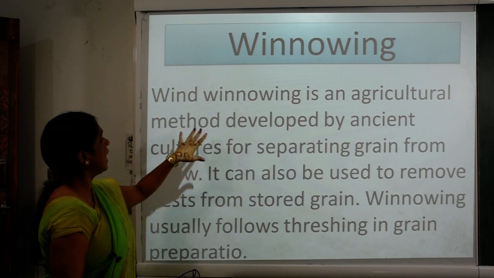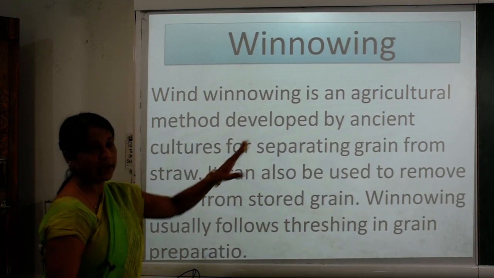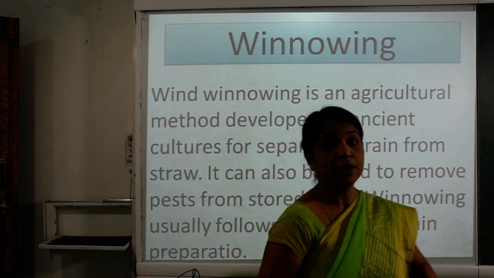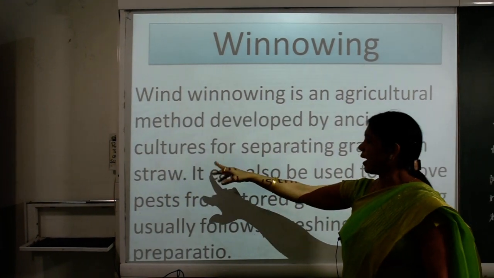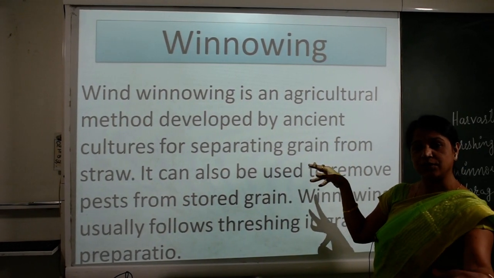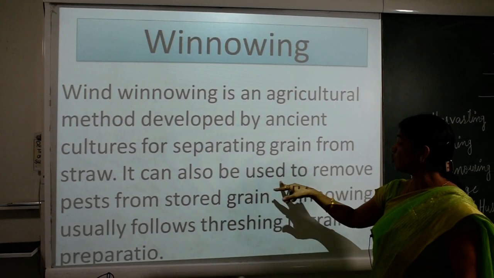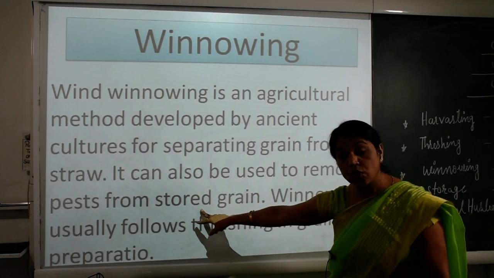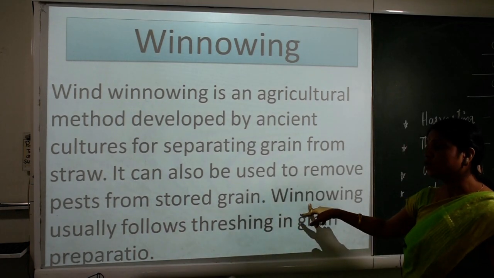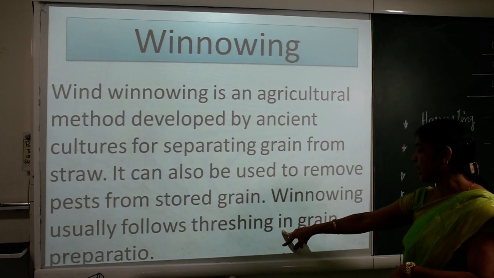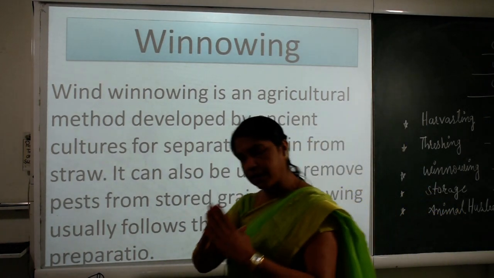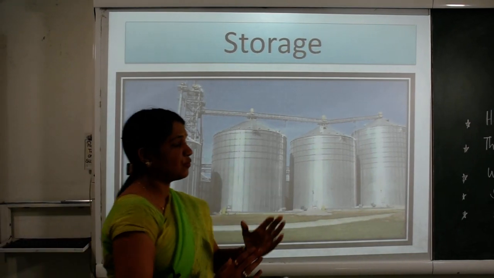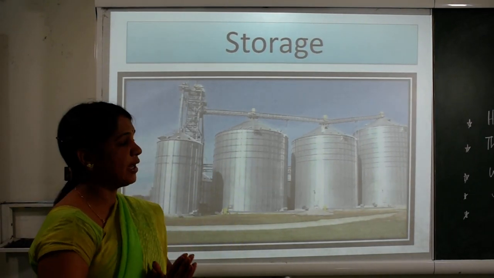Wind winnowing is an agricultural method developed by ancient cultures for separating grains from the chaff and straw. It can also be used to remove pests from stored grain, and winnowing usually follows threshing in grain preparation. How, children? Let's see further. So we have talked about winnowing.